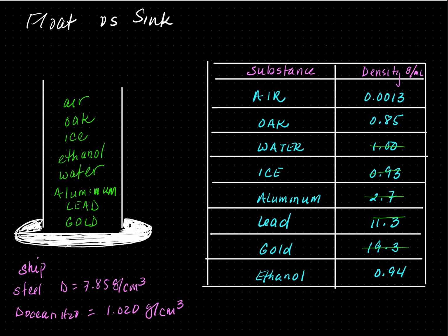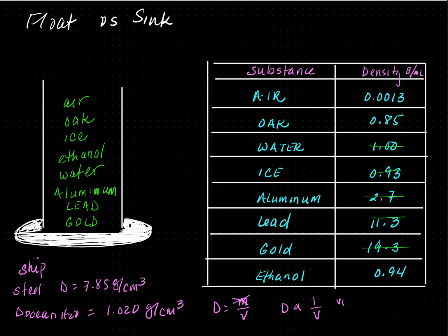So what they do is they change the volume. Remember, density is mass over volume. So if I don't change the mass because we are using a given amount of mass, we notice that density is proportional to 1 over volume.